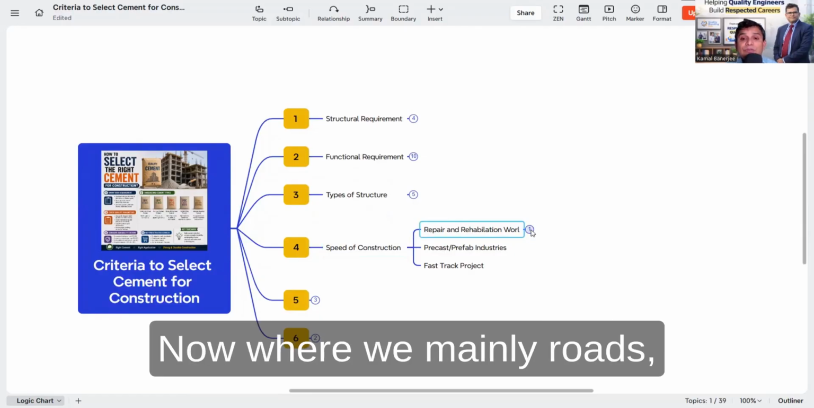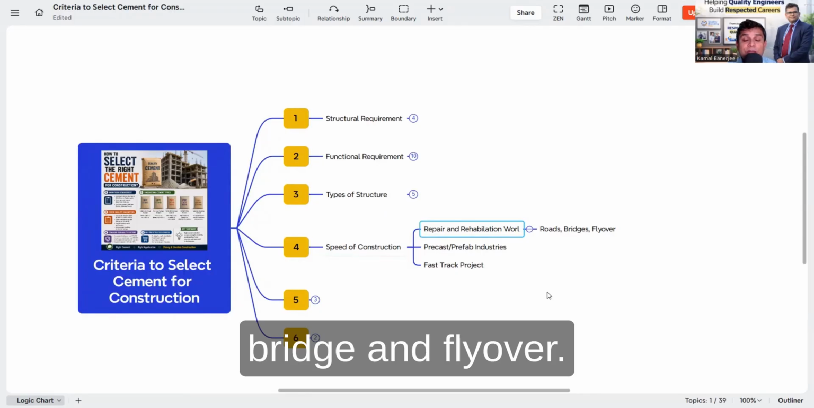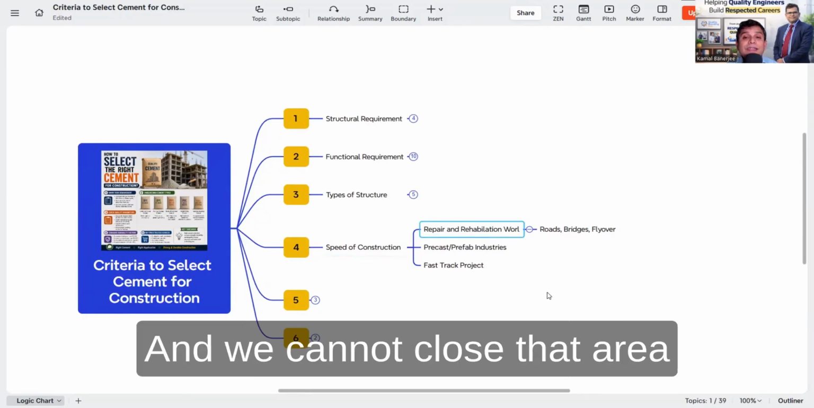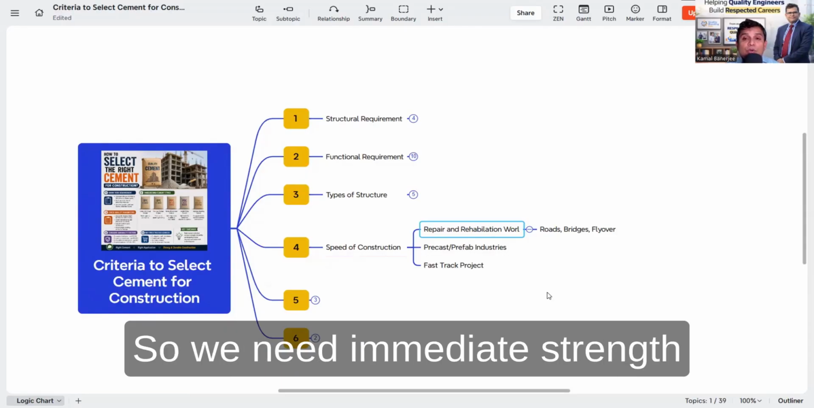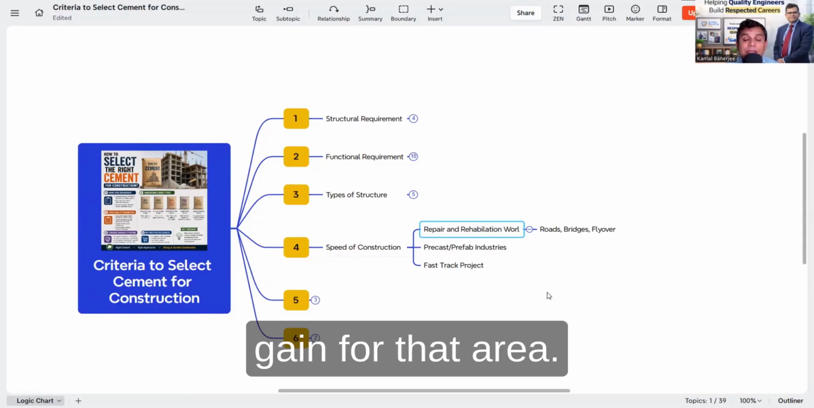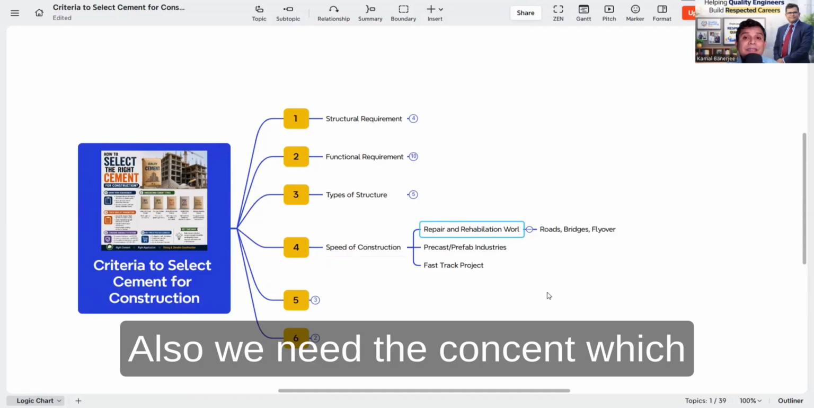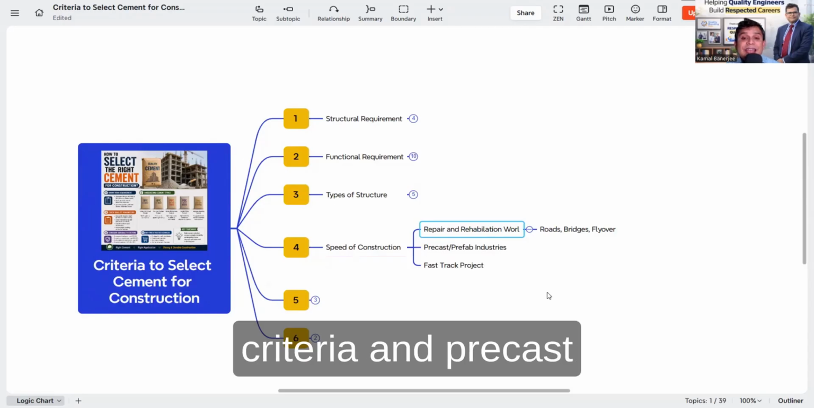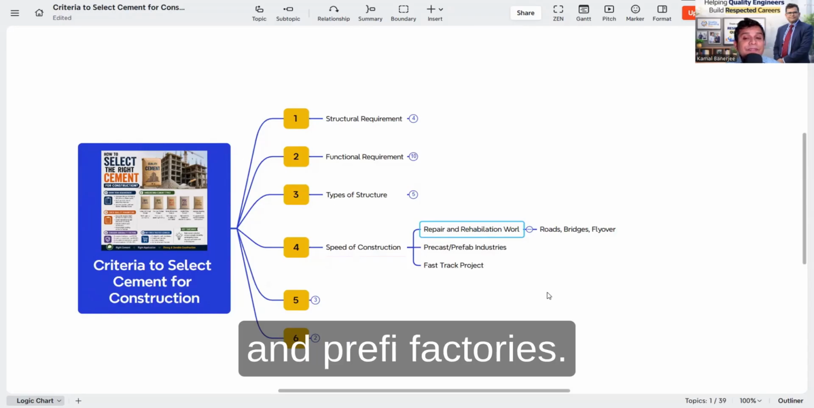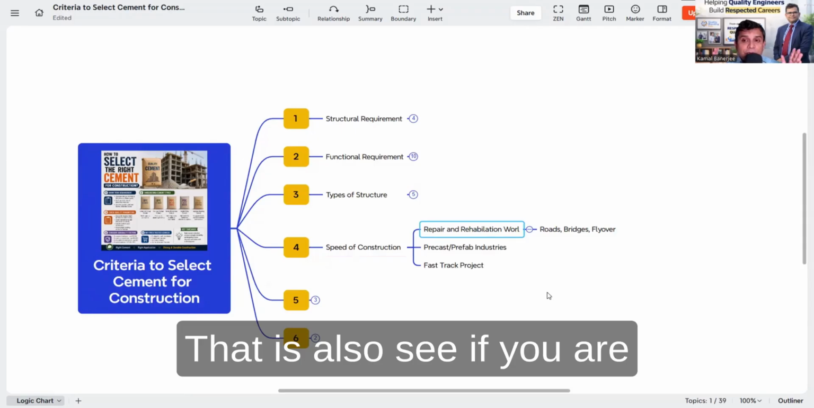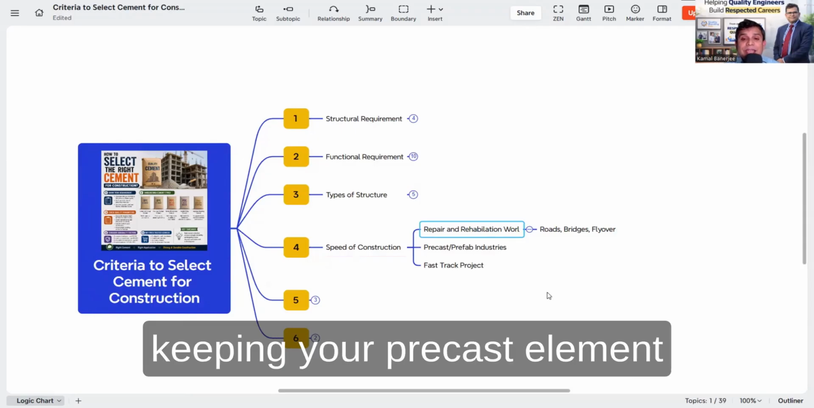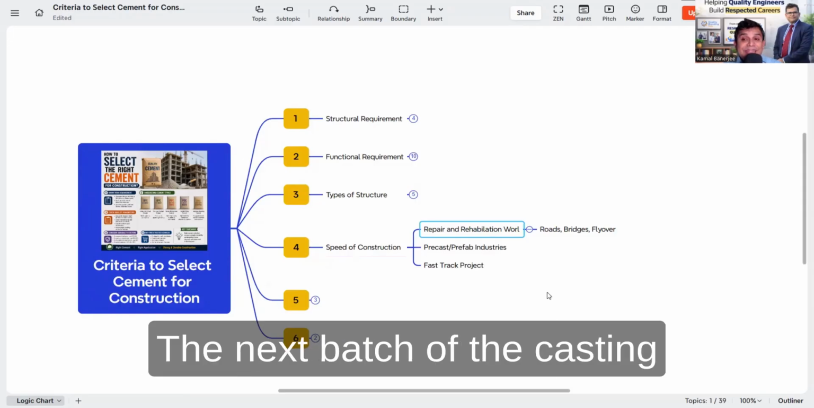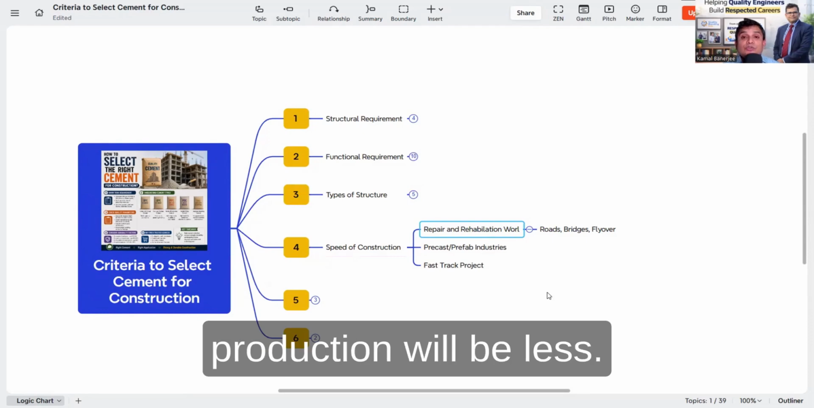And then repair and rehabilitation work. Mainly on roads, bridges and flyovers, we cannot close that area for prolonged times. So we need immediate strength gain. For that area also we need the cement which gives the early strength criteria. And precast and prefab factories, that is also important, because if you keep your precast element for a long time, the next batch of casting will be delayed and your production will be less.